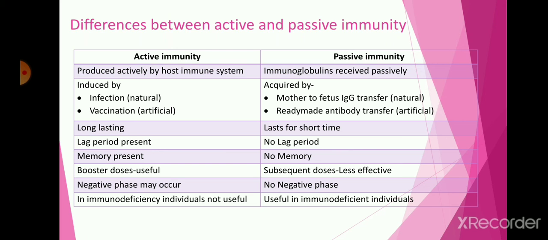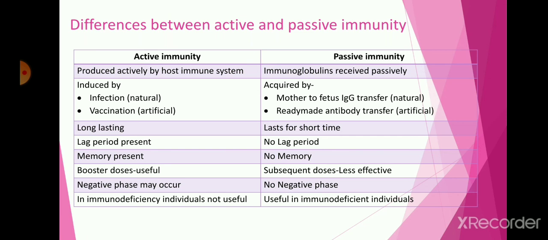Next point, memory present. Memory is present in active immunity because active immunity is naturally produced by the host immune system, and it consists of T cells and B cell receptors, which carry memory in their cells. This memory is essential for recognition of the microorganism in a second exposure, and then they produce the antibodies against those microorganisms. Secondly, passive immunity doesn't carry memory because it is passively entered, or ready-made and transferred, into the body of the organism, so it doesn't carry memory.